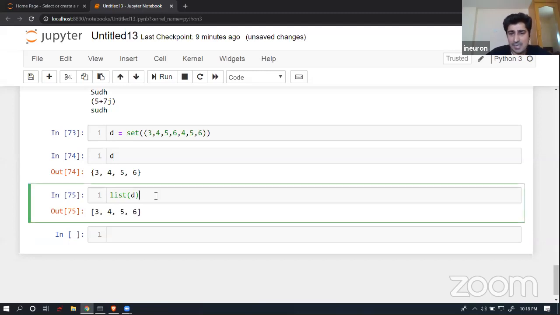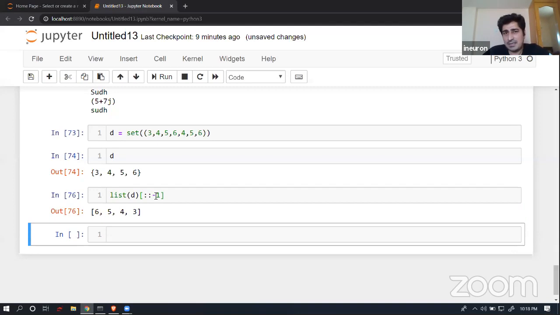Now, if something is available in this particular form, I can simply subscript these things. Like in a reverse direction, if I wanted to print, I can do that. Or any element which I wanted to access from any of the indexes, there is no problem, no issue. I will be able to do that as well. So this is what happens in case of a set operation. Almost every kind of operation that we have performed on a list, let's try to understand whether I will be able to perform those operations or not.